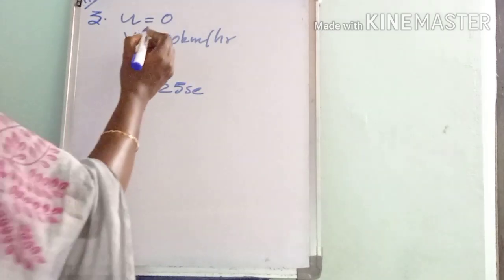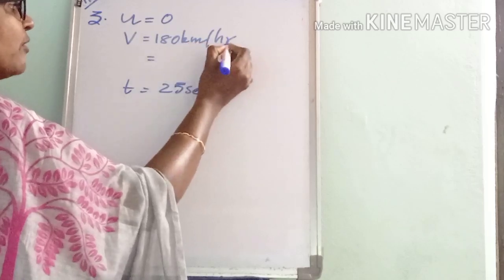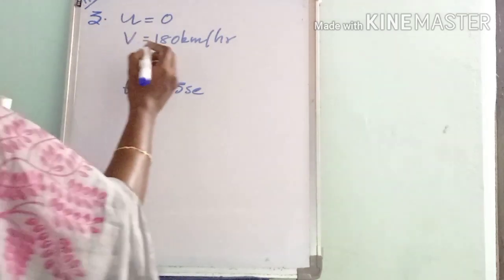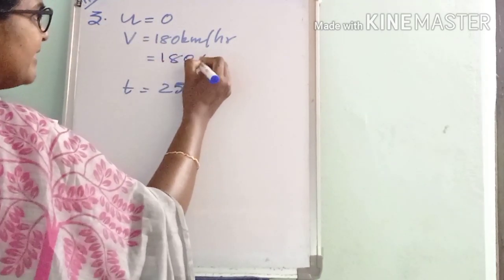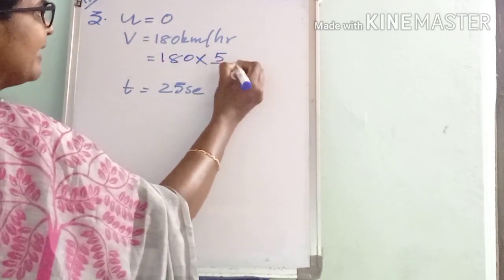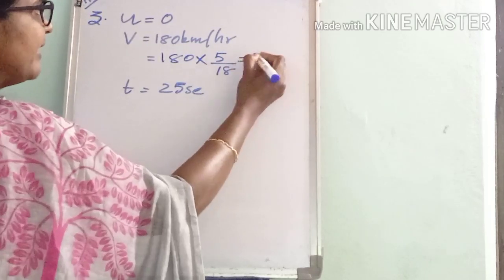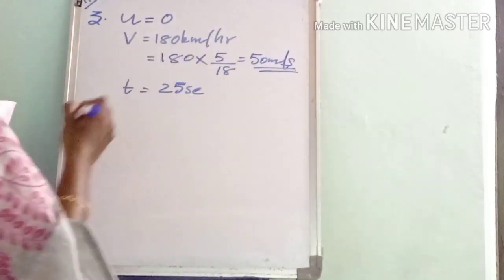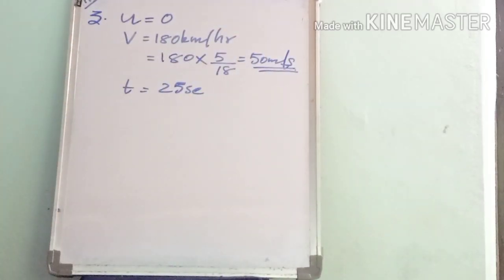Okay, and here the final velocity is in kilometer per hour. That thing we have to convert into meter per second. You know how we can convert kilometer per hour into meter per second? We have to multiply by 5 by 18. So 180 into 5 by 18, that is actually 50 meter per second. Okay, 180 kilometer per hour corresponds to 50 meter per second.